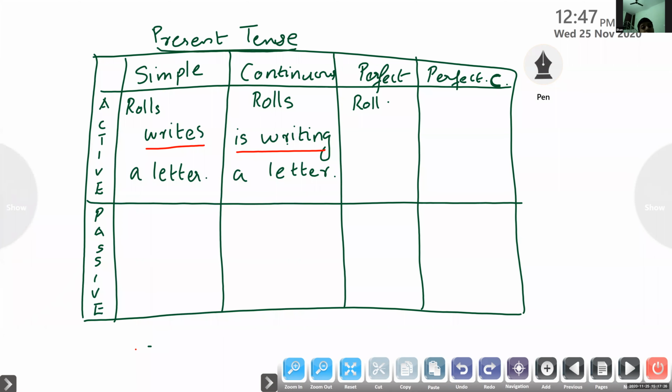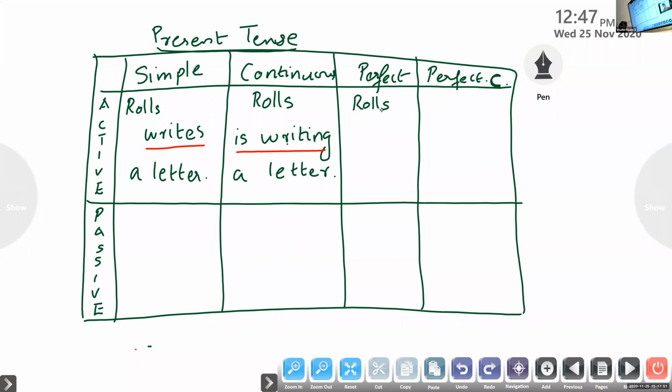Rolls have written a letter. Is it have or has?